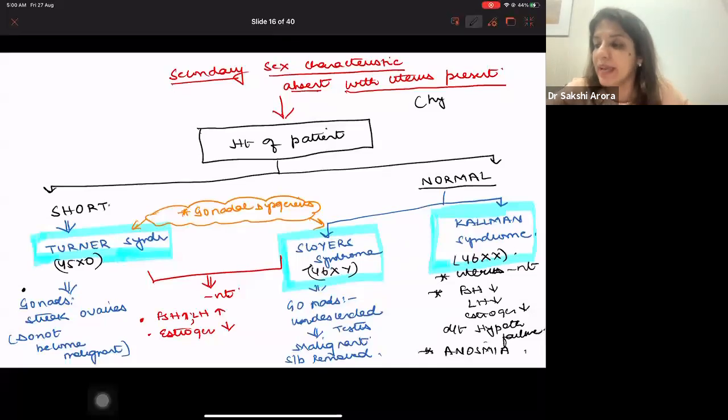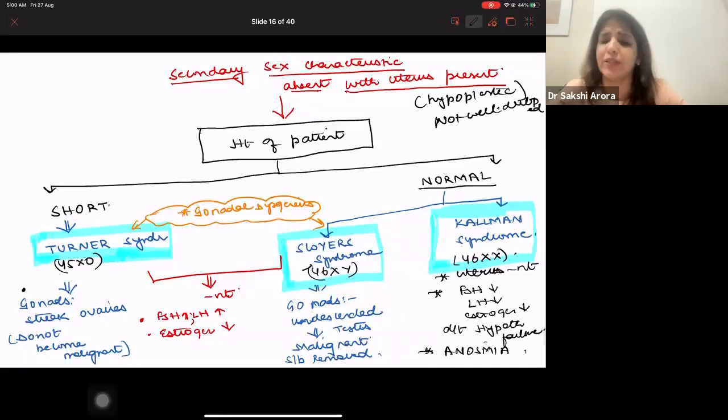But it will be hypoplastic. It will not be very well developed. It will be present, but it will not be well developed in all the cases, right? Now, so uterus cannot be the differentiating feature, because in all these differential diagnoses, uterus is present and it is hypoplastic.